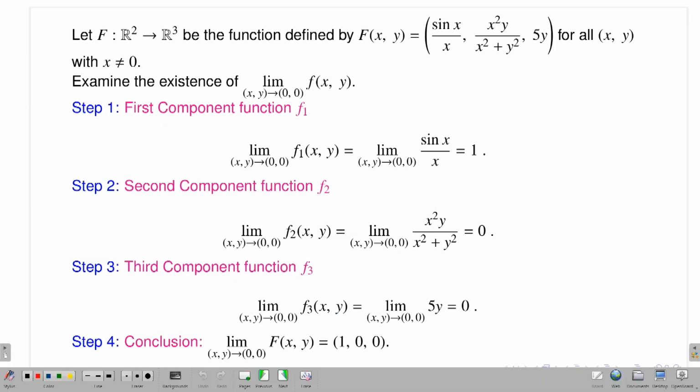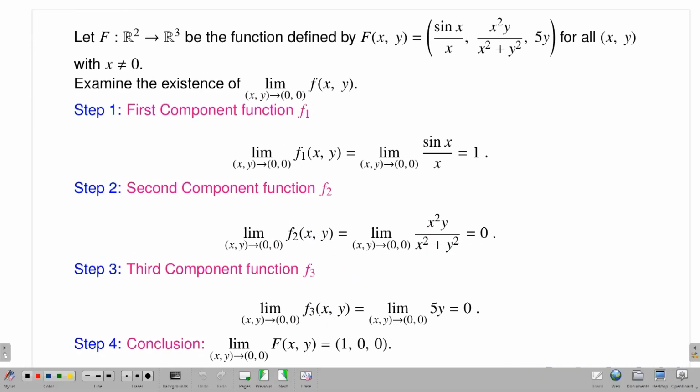If I say, okay, calculate the limit of this function, you just look at the component functions, get the limits, and conclude that this is the limit of the original function. Okay, so let's see some examples. That is important. Let capital F, a map from R2 to R3, be a function defined like that: capital F of (x, y) is (sin x by x, x square y by x square plus y square, 5y). I want to find the existence of the limit of this function as (x, y) approaches (0, 0).